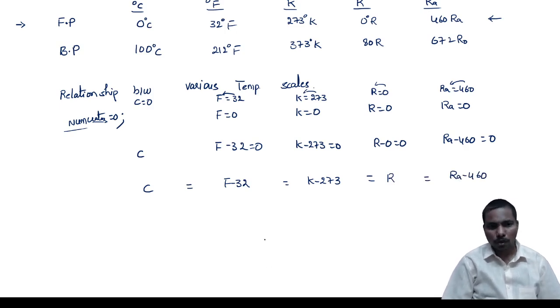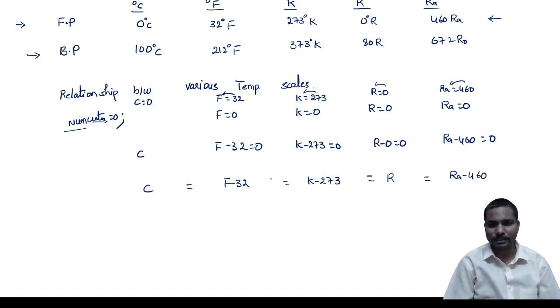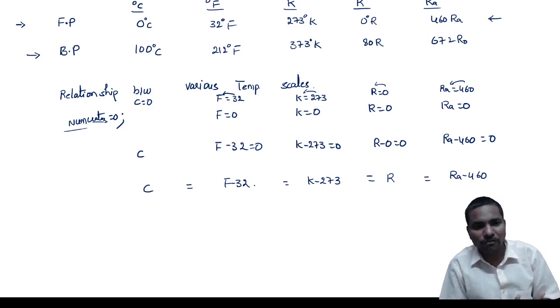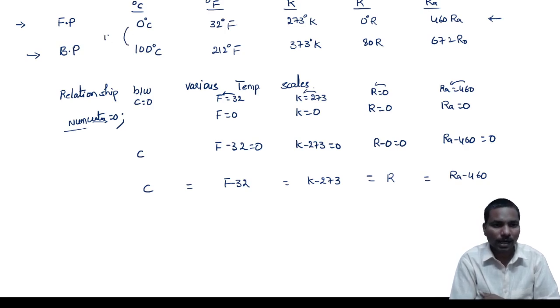But what is the problem here? There is a difference in the boiling points and the divisions are also different. Here 100 divisions only. Here 180 divisions.